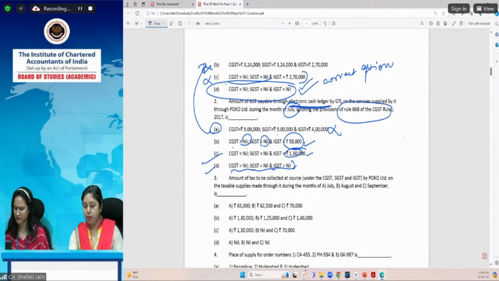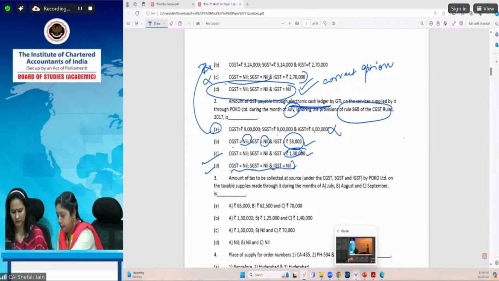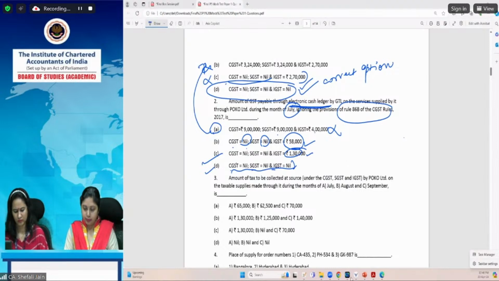The blank sheet is not coming. Please note, working notes. So, amount payable through electronic cash ledger. Just a minute, students. We are just getting that technical glitch corrected.